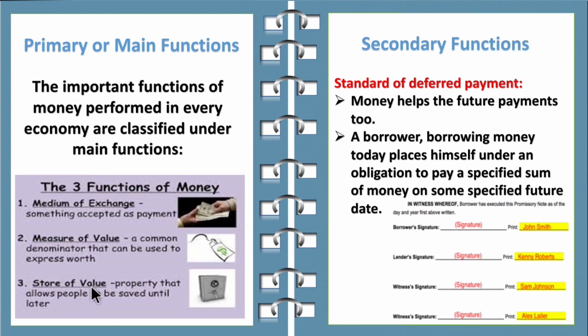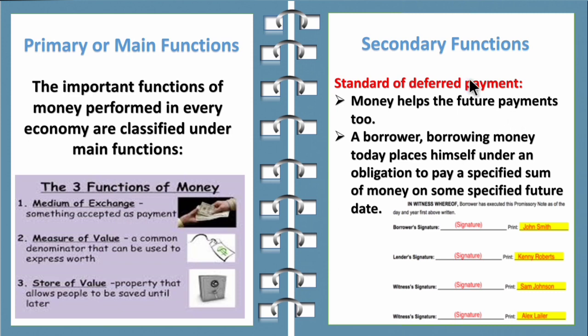And then as a store of value, the property that allows people to save until later. So it performs three major functions. One is a medium of exchange: by giving money, you can get something. And then as a measure of value. And then there's a store of value: you can save it for the future.